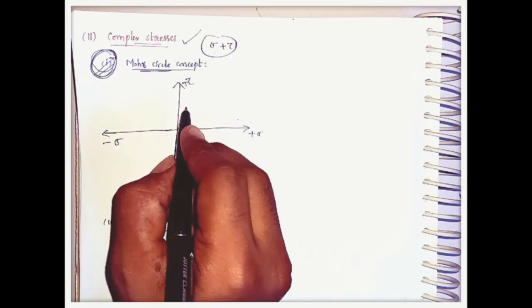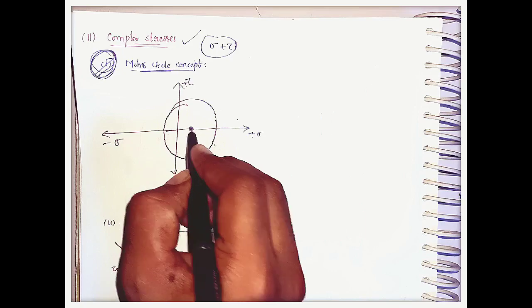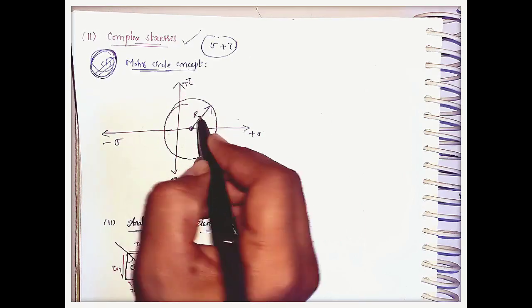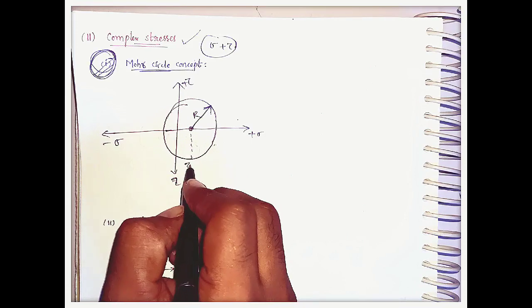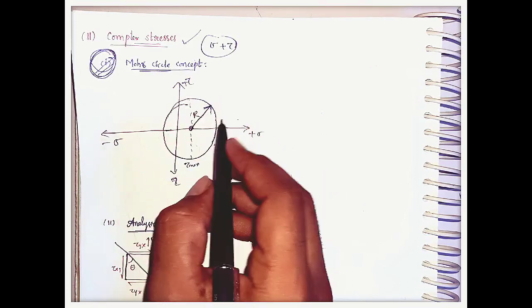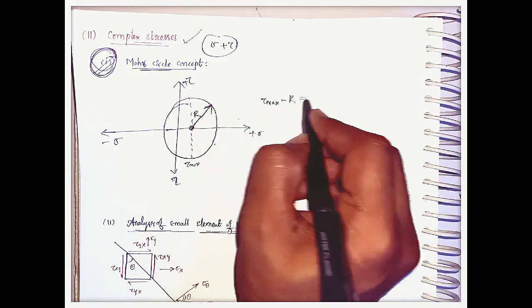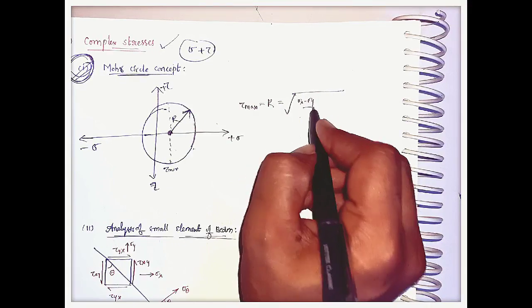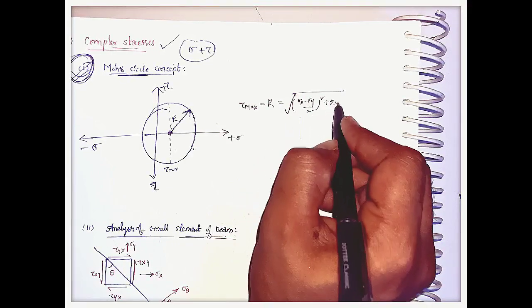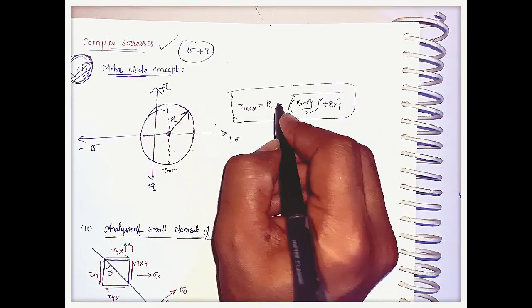Okay, if you draw the graph of the Mohr circle like this, this is the center, from the center to the outside is the radius, and this is the origin. If you see, this is the maximum shear stress here and here. Fortunately, both the maximum shear stress and the radius of the Mohr circle are equal. That is equal to the square root of ((sigma x minus sigma y) by 2) whole square plus tau xy square. This is the formula to calculate the radius or maximum shear stress of the Mohr circle.